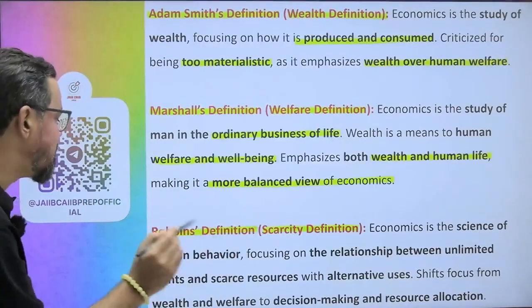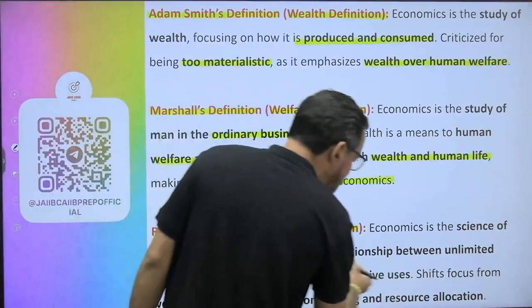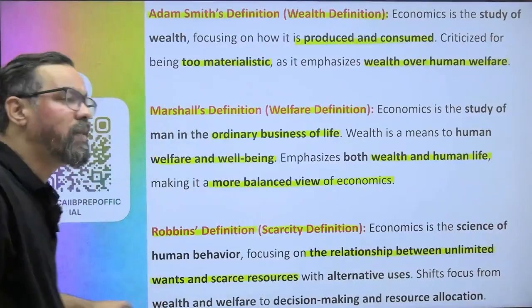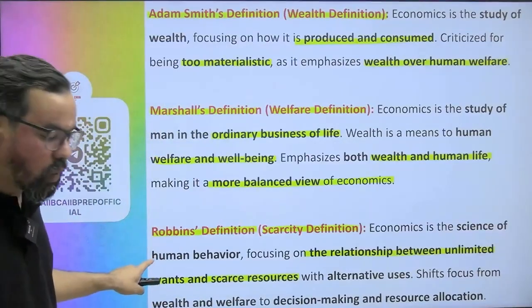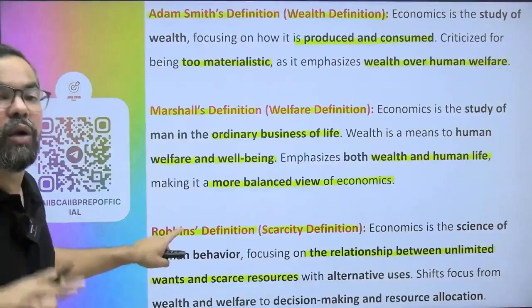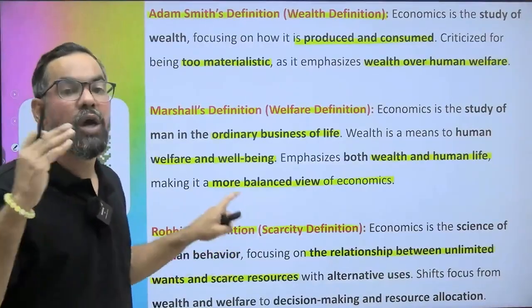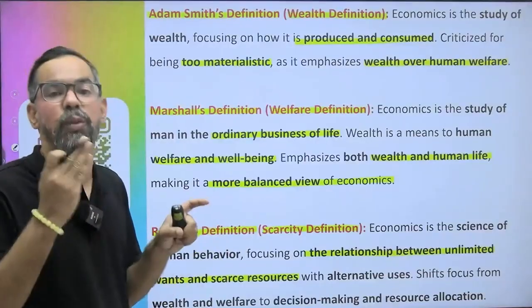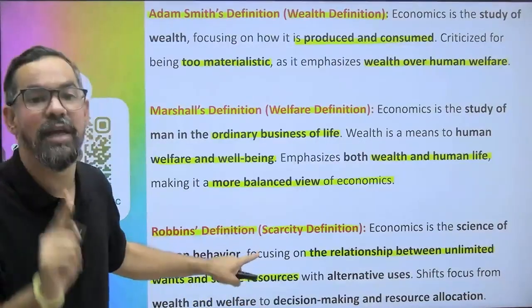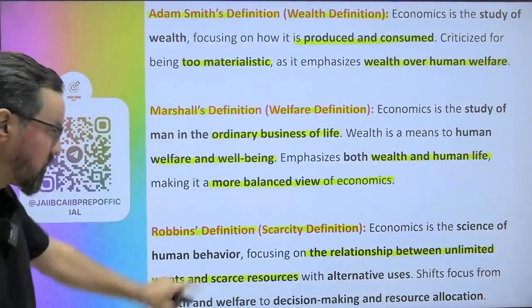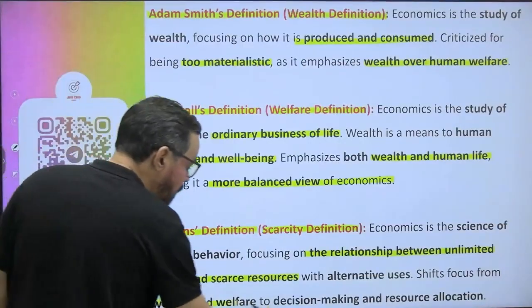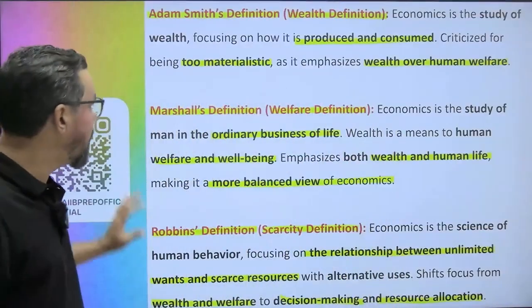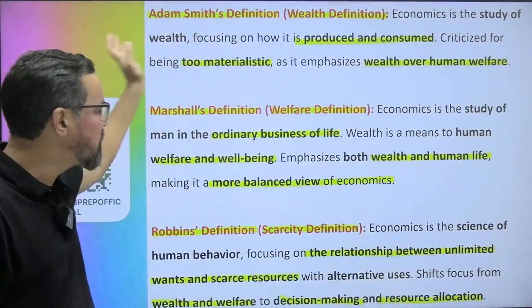So economics is the science of human behaviors, focusing on the relationship between unlimited wants and scarce resources. People have unlimited wants and desires, and how you are going to make decisions or choices to fulfill those desires, how you are giving priorities to those desires and wants out of your scarce resources, with alternative uses. It shifts focus from wealth and welfare to decision making and resource allocation. So many times you'll see questions that ask you to match these.